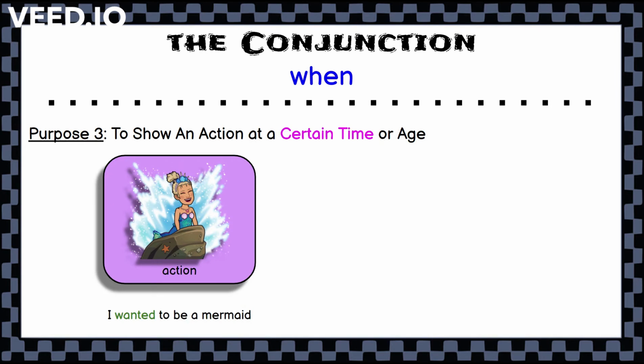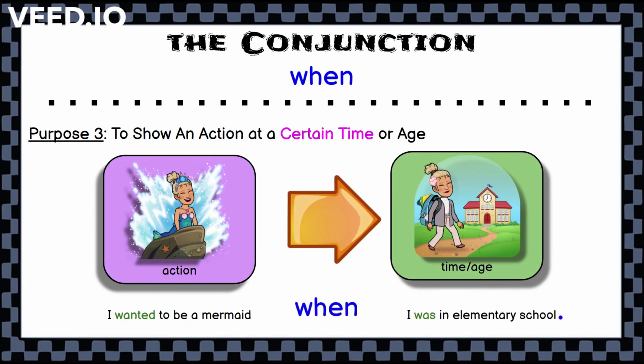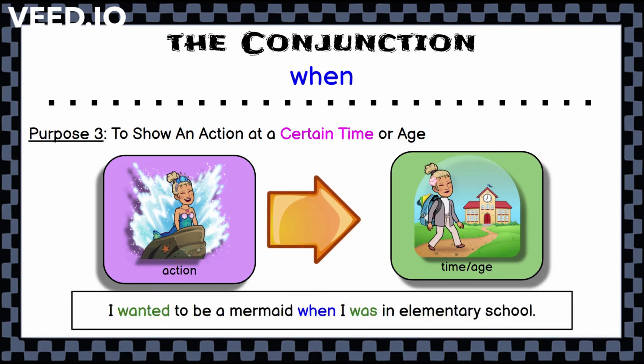Now we can also talk about a certain time. So it's not necessarily a specific age. So the action is I still wanted to be a mermaid, but now it's a certain time, and it was in elementary school. Again, we put the when in the middle. So our full sentence would be, I wanted to be a mermaid when I was in elementary school.